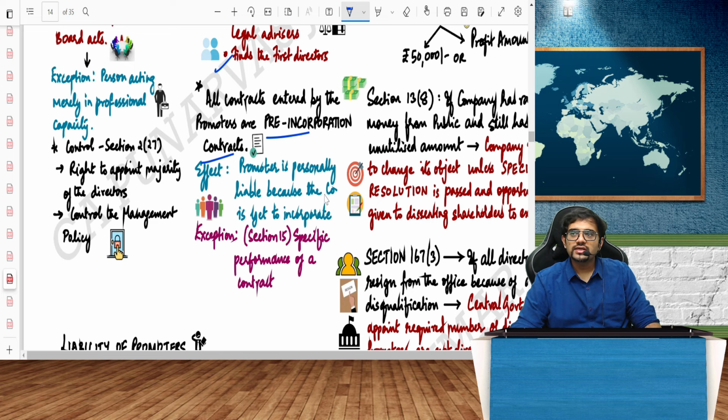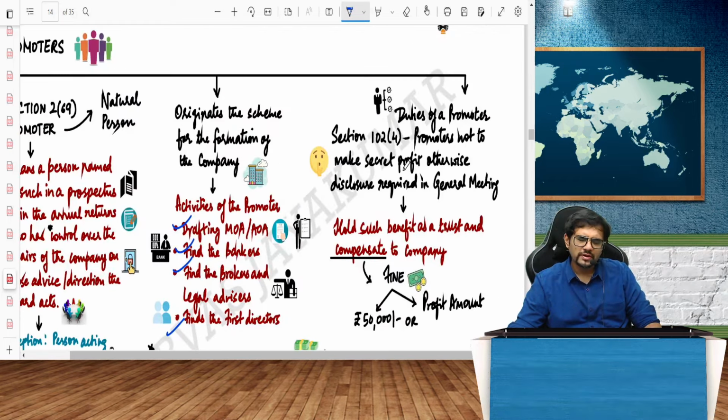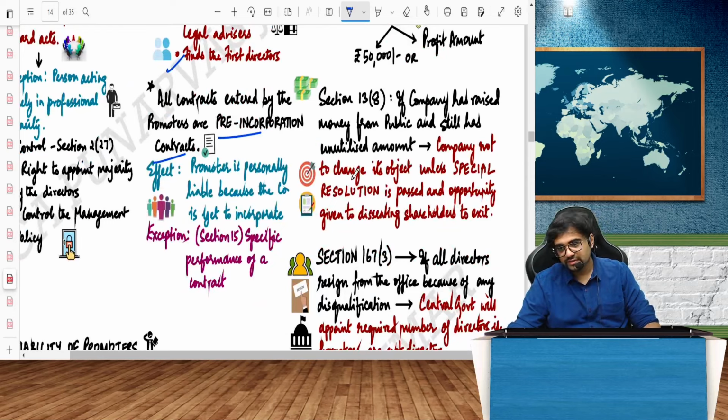But are pre-incorporation contracts valid? As per the Indian Contract Act, it is void, because you are entering into a contract with somebody who is not even in existence, on behalf of somebody who is not even in existence. But there's a special law called the Specific Relief Act, which says that yes, it will be valid if, upon registration of the company, the shareholders agree and ratify. The shareholders ratify, then it will be valid. And of course, the promoter should not make any secret profit.